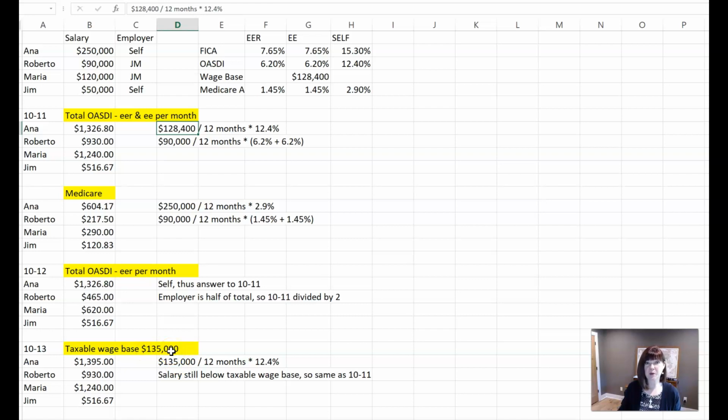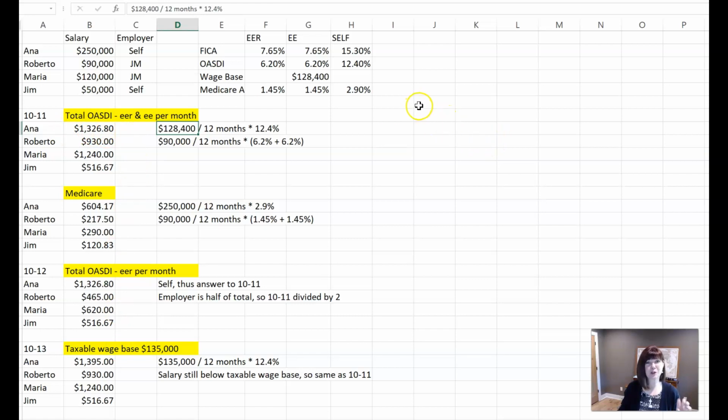So really the only person that that's going to affect is Anna, because she makes more than that wage base. So for OASDI, right, now it's $135,000 divided by 12 times the 12.4% to get to $1,395. And that's slightly more than up here, which you would expect, okay?